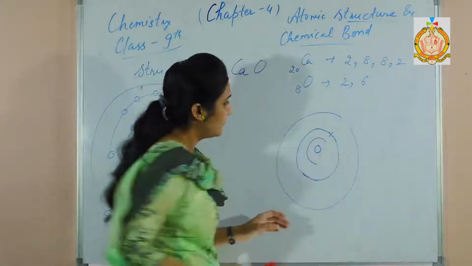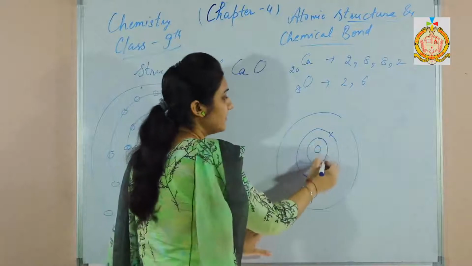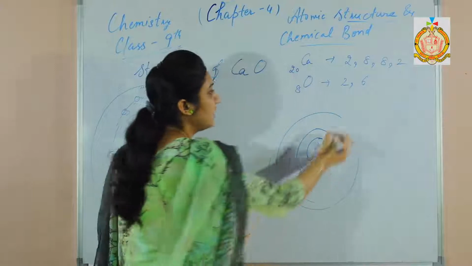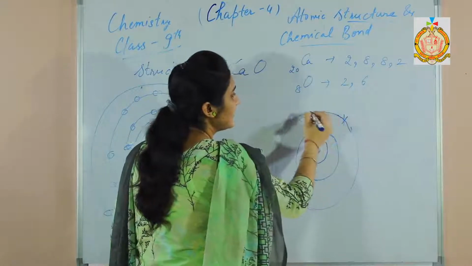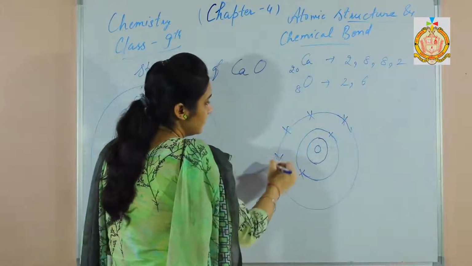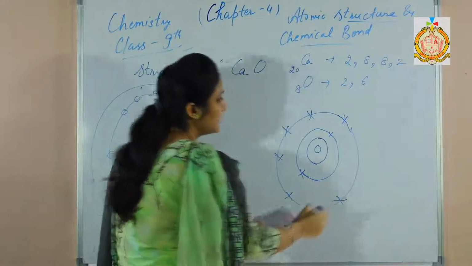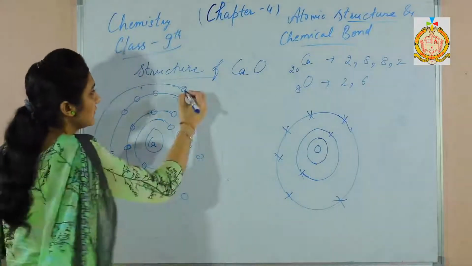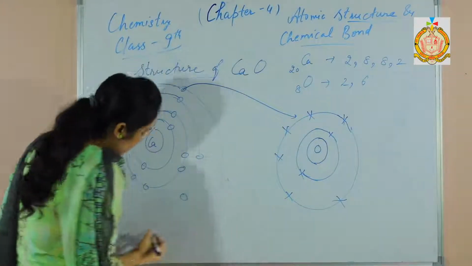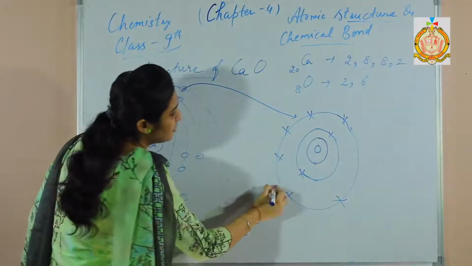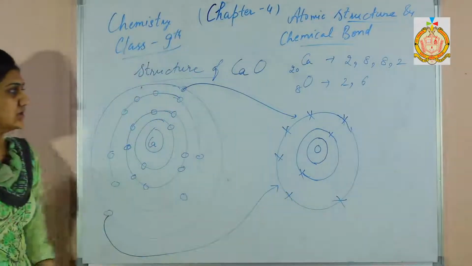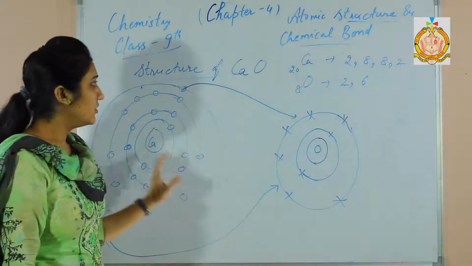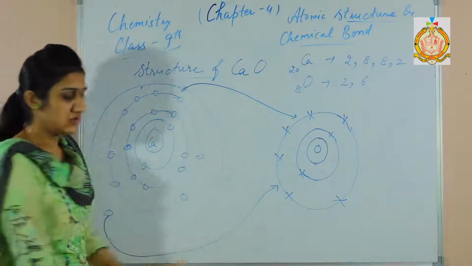This is the nucleus, we write the oxygen in the nucleus just to represent it. Now, 2 electrons from calcium are transferred to the oxygen. You can show the transfer of 2 outermost electrons to the outermost shell of the oxygen. So, this is before chemical bond formation.